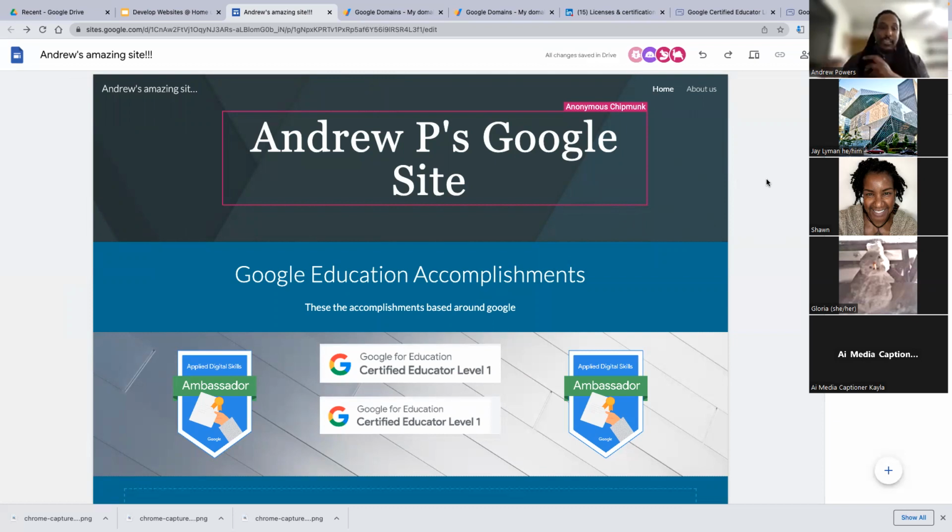This is good if you're designing something, but you have a published website, but you don't want people to see that page yet. You just hide it from navigation. That's really cool that it does a navigation. Yes, yes, yes. And hopefully I'll get to show you a site that I've created that has multiple levels. But we can add a subpage, which is what it means, under about us.